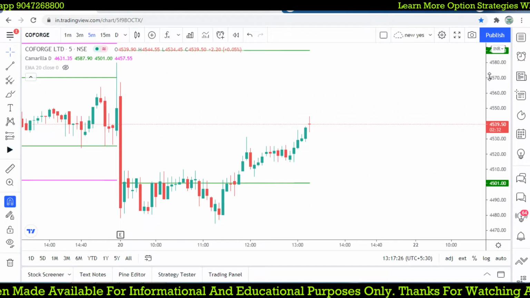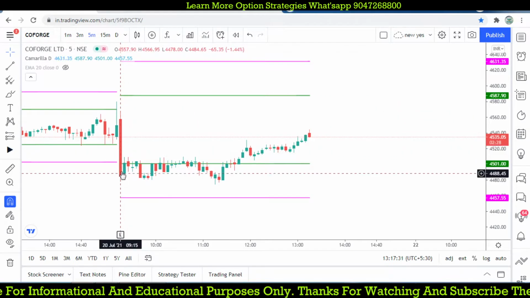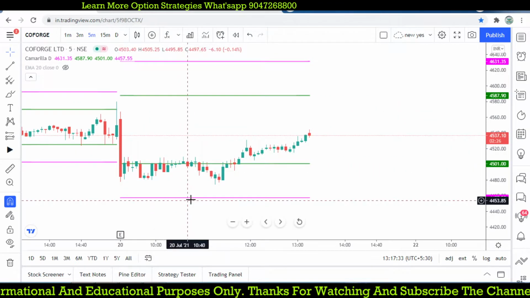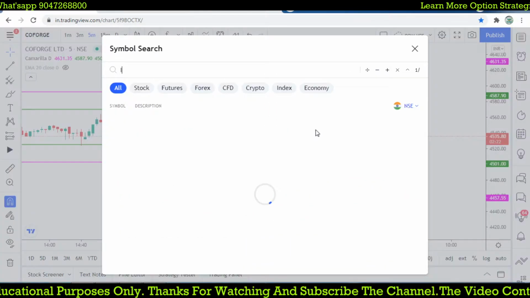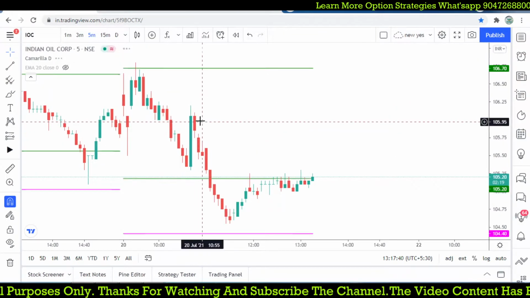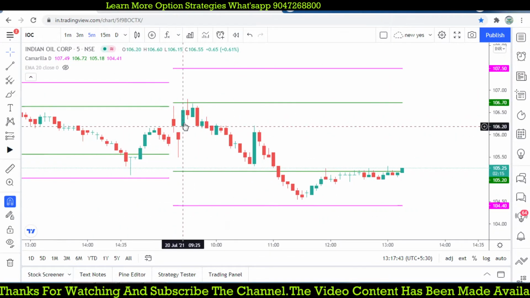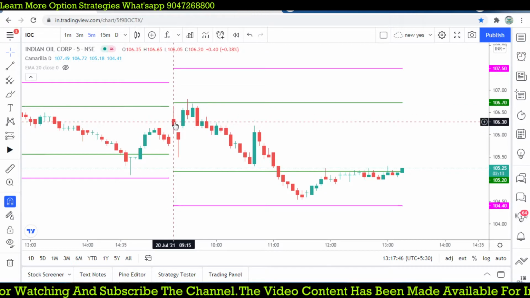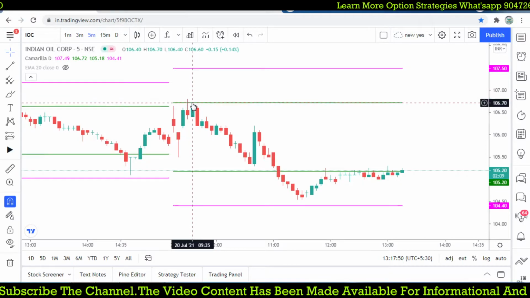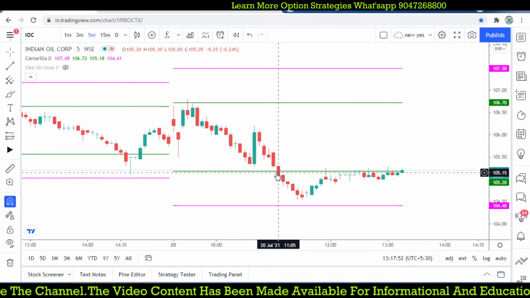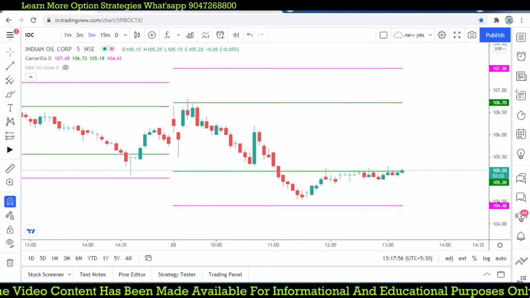Again, we are expecting a range bound trade. The open price is in between the R3 and S3 and it took support at this level. We are keeping the stop loss. It never triggered your stop loss. Now it's slightly moving. So IOC, Indian Oil Corporation, again another trade which gives you a good trade opportunity. It started in between the R3 and S3, moved back to the resistance and was rejected by the price at resistance 3, and it's slightly coming to our support 3. That is again where the target got reached.